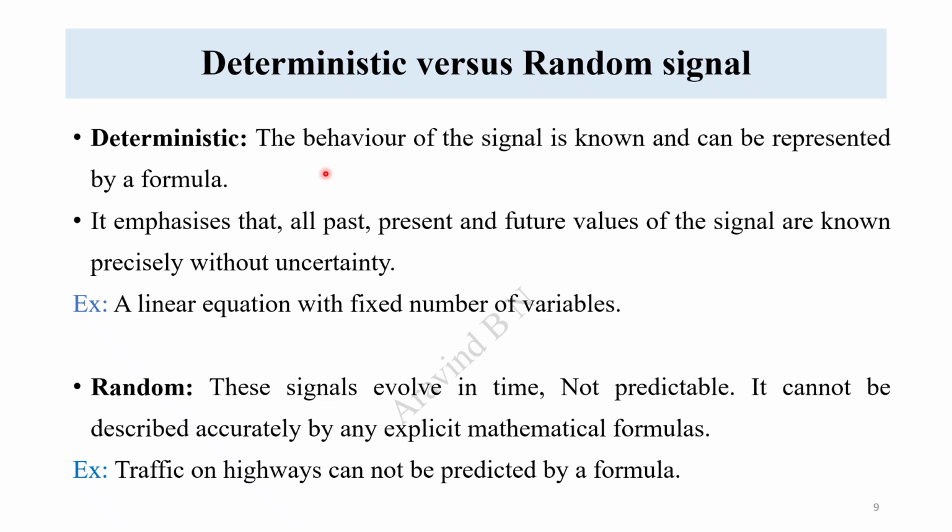Keep substituting t is equal to 0, 1, 2, 3 or any other values, and we will have a result that will never change for that particular value. If t is equal to 0, the result is 0. That answer will never change unless we change the input value t to some other value, right? So the representation is deterministic and it's a constant realization, and we can show that through a formula. We call that the deterministic signal.